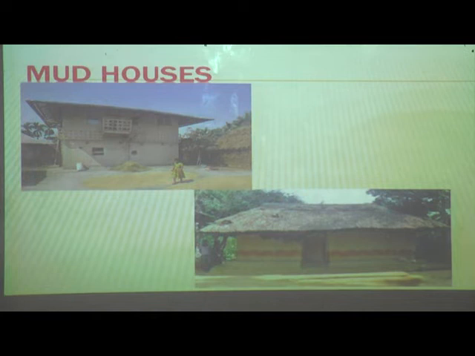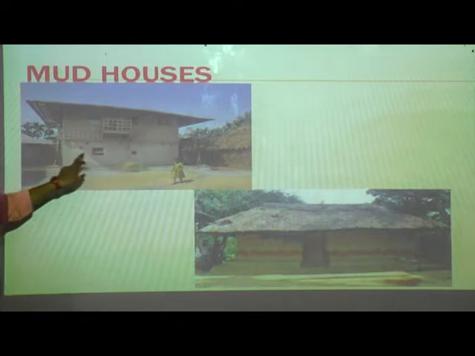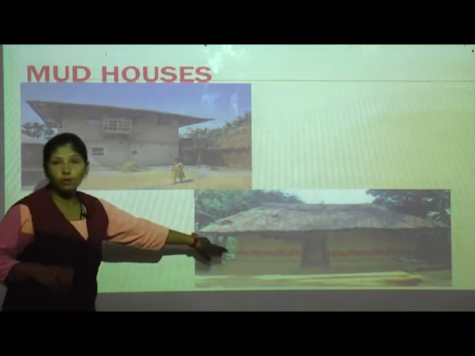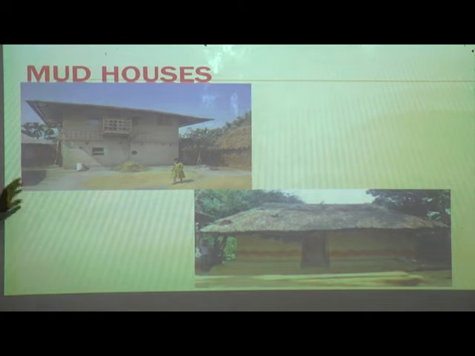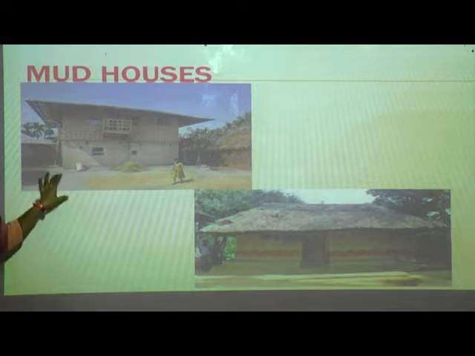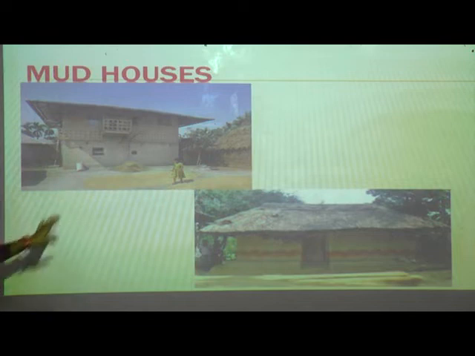See, I have told you about a mud house, isn't it, students? See here, a house, can you see here? Yes, how is it made? It is made with mud. Okay, now can you see another kind of house? It is also made with mud. This is found in villages only. In cities, can you see this, students? No, obviously no. We have apartments, buildings, bungalows. This type of houses we can see in villages only.